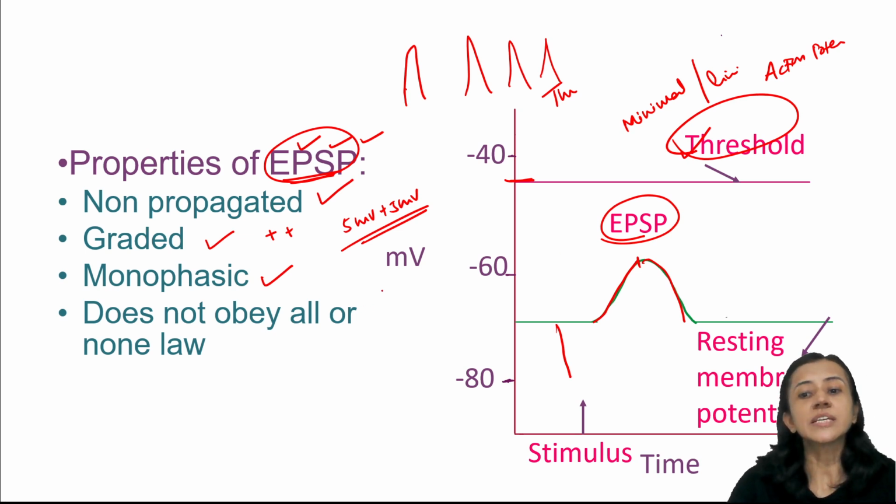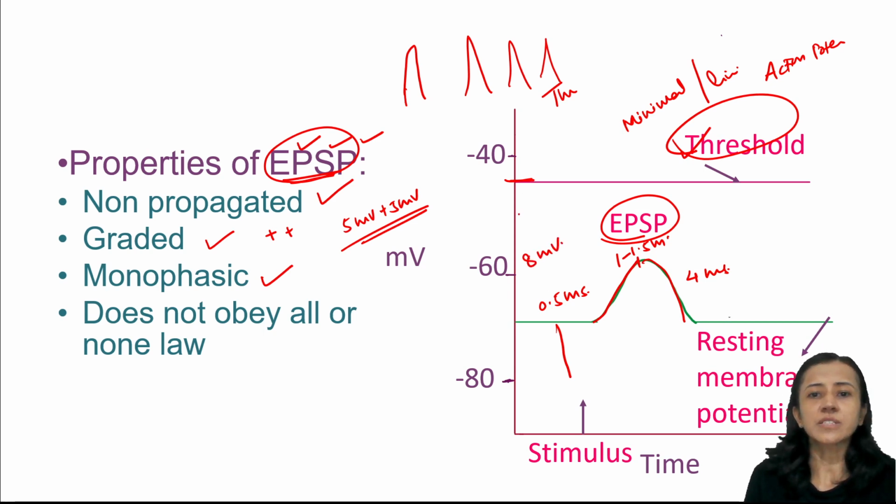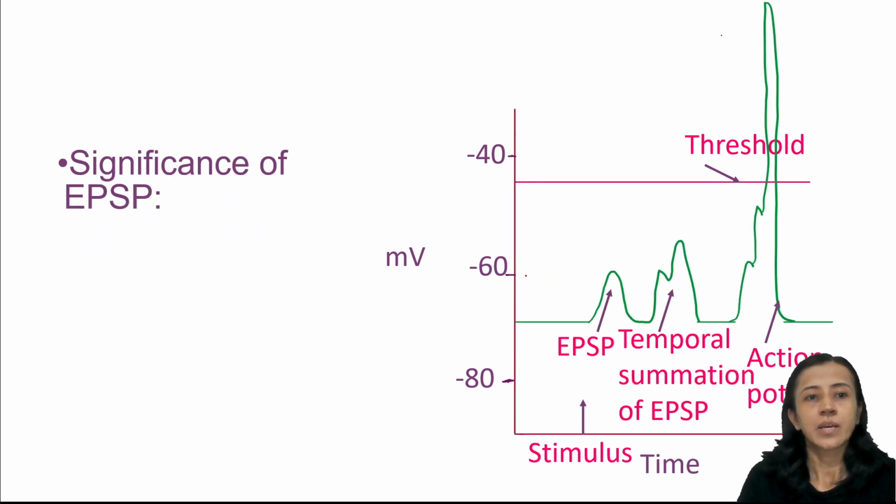Okay, so this depolarizing response starts after 0.5 millisecond, rises to peak within 1 to 1.5 millisecond, and then comes back within 4 milliseconds. The magnitude is about 8 millivolt. So suppose the resting membrane potential is minus 70, it may go up by 8, that is about minus 62 millivolt, and it may not reach the threshold.